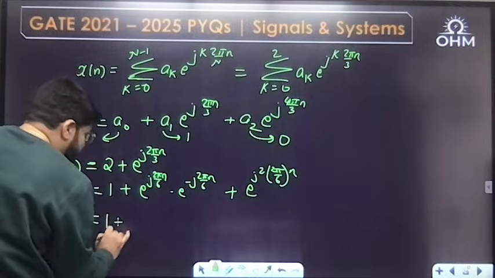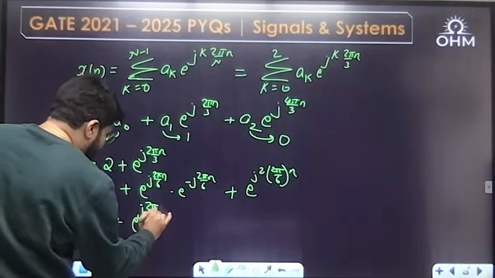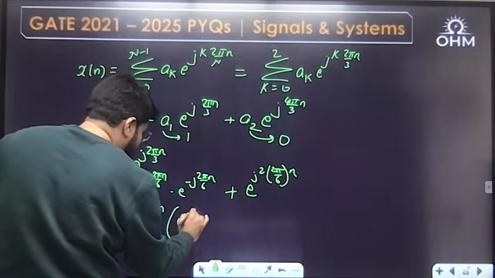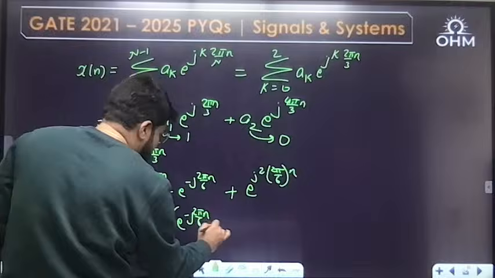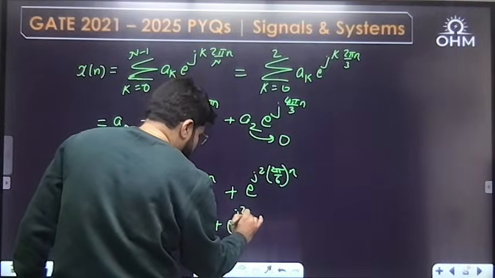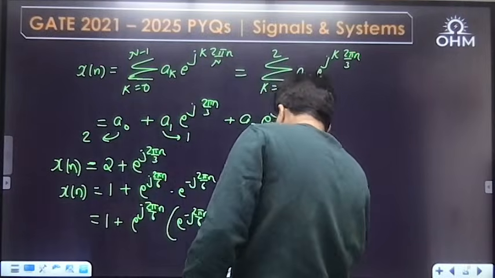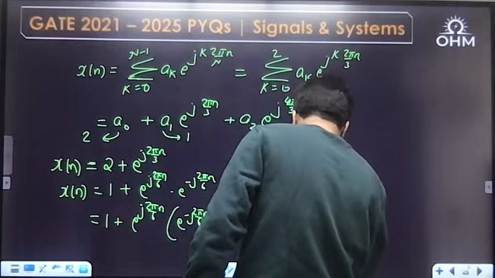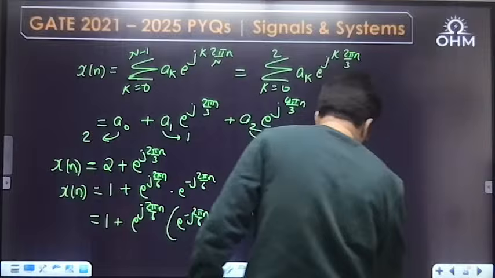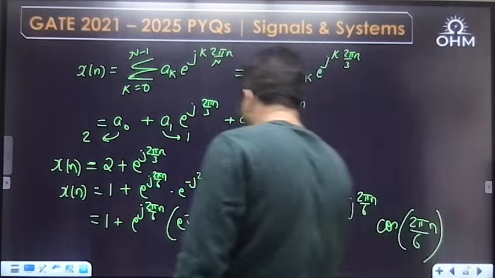Now this is 1 plus, what is common? From both the terms, you can take e power j 2 pi by 6 common from the last and second term. Then what is left here? E power minus j 2 pi by 6n. And here, one term outside, so 1 is inside, e power j 2 pi by 6n. This gives you cosine, e power j theta plus e power minus j theta, twice of cosine. So answer should be 1 plus twice of e power j 2 pi by 6n into the cos theta term with the theta 2 pi by 6n.